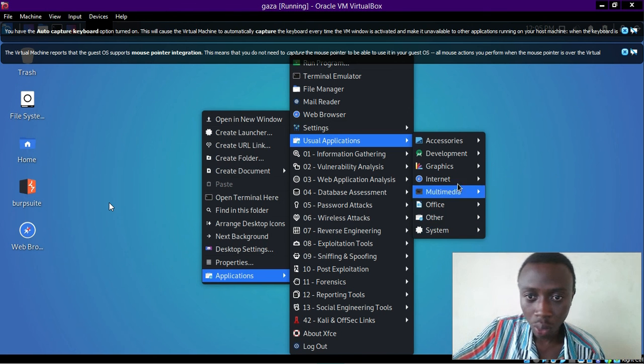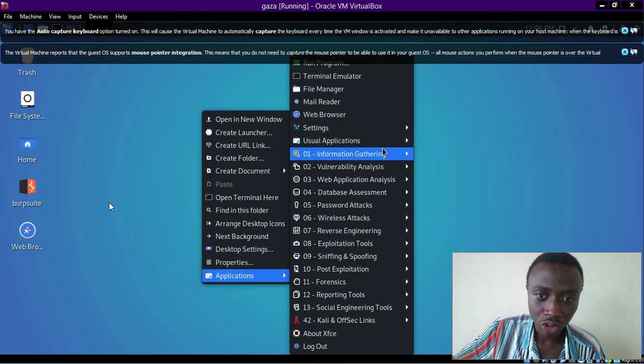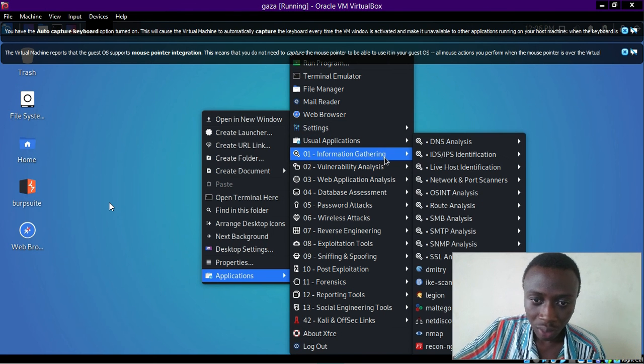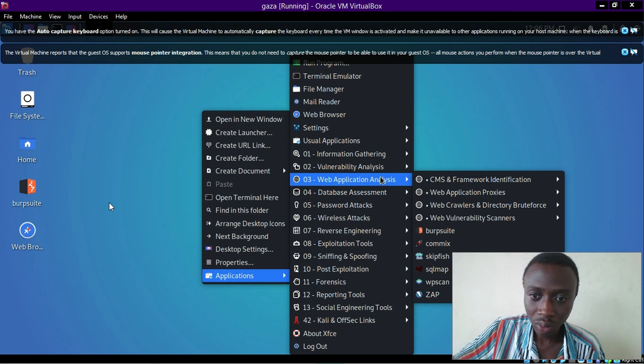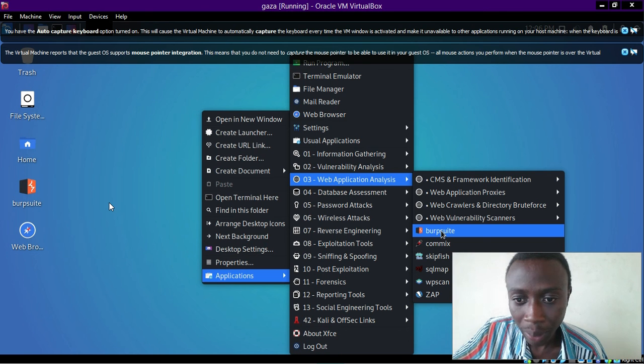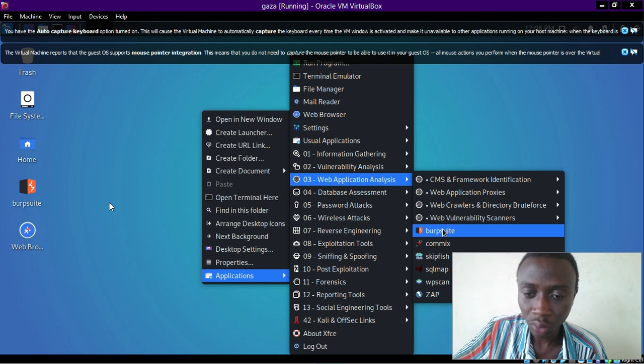A whole lot of applications were installed. If we go through them one by one, it's going to be a problem. I don't have that time. If you see, Burp Suite is here, and when we say Burp Suite, you know what we are talking about. Penetration, right? Web app penetration. You can do web app penetration without Burp Suite, even though we have other software which is very good in it, but Burp Suite is the original and the most trusted one.